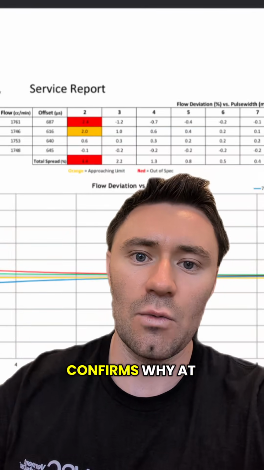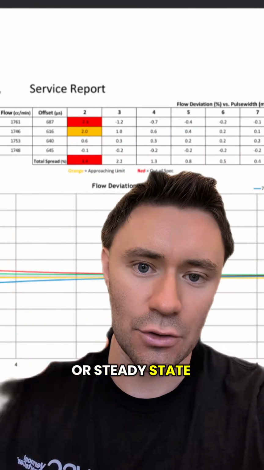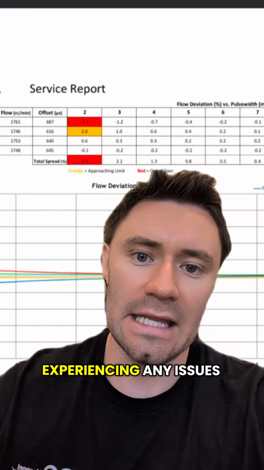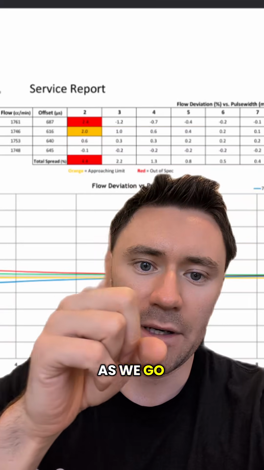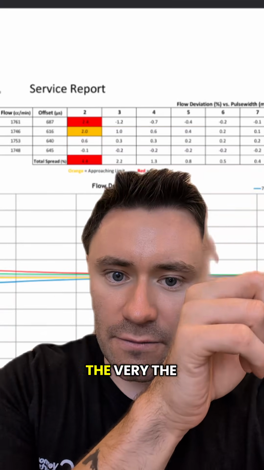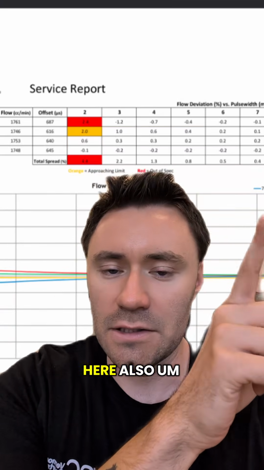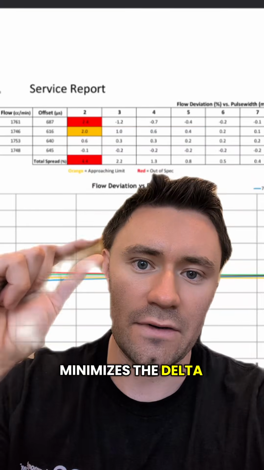And that also confirms why at wide open throttle or steady state cruising, we were not experiencing any issues, because as you guys can see on the x-axis here, as we go up an injector pulse width window, the variance or the spread here also minimizes. The delta is very, very small.